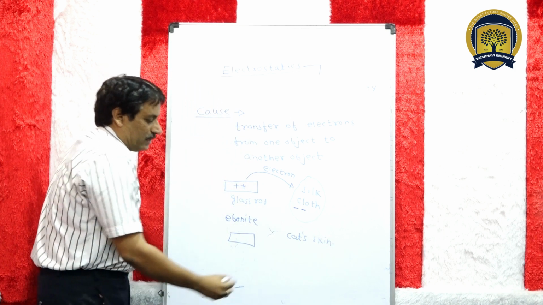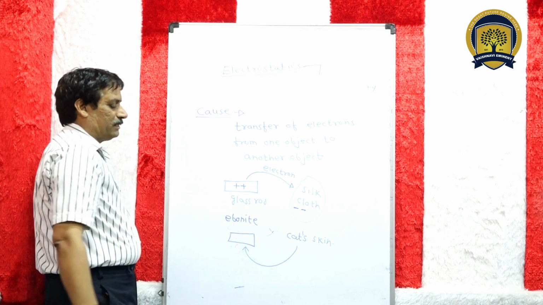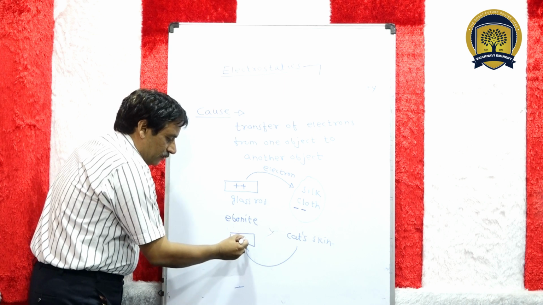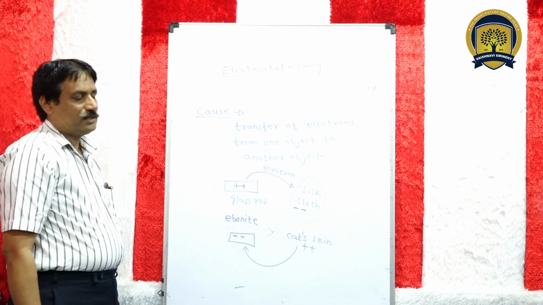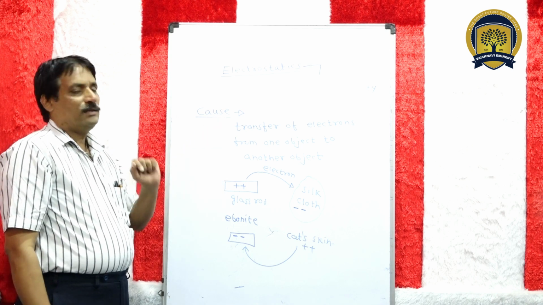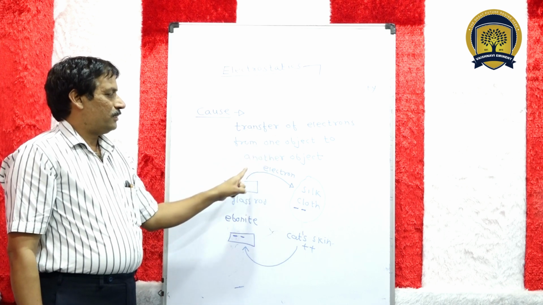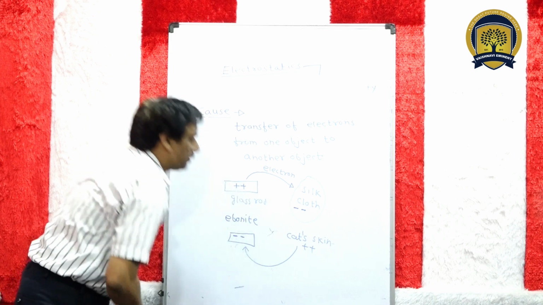We find that the transfer of electron is from cat's skin to ebonite. This will become negative charge and this will become positive charge. Okay, students, what is the cause of electrostatics? Transfer of electron from one object to another object. Next.